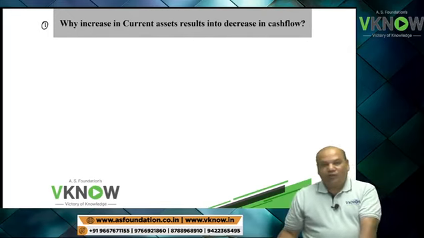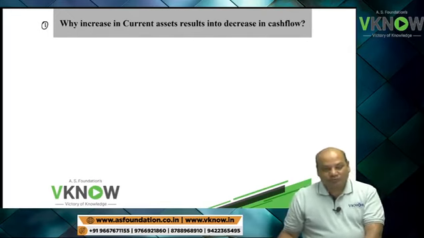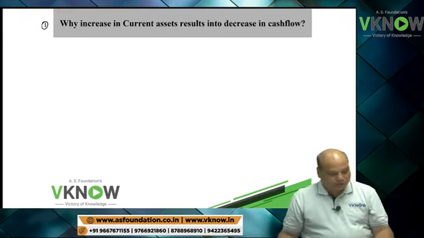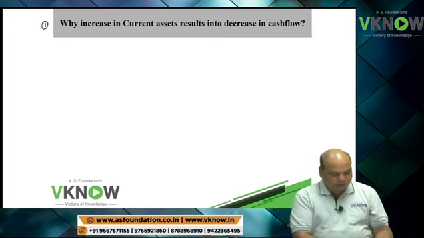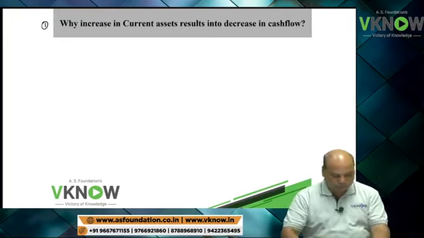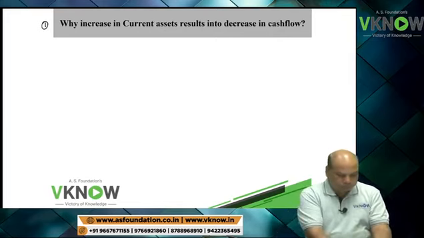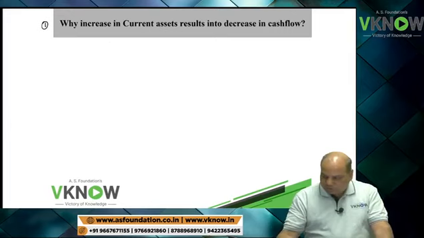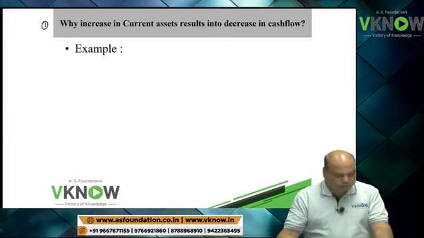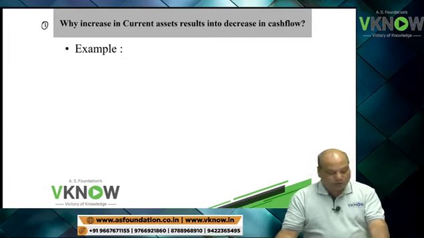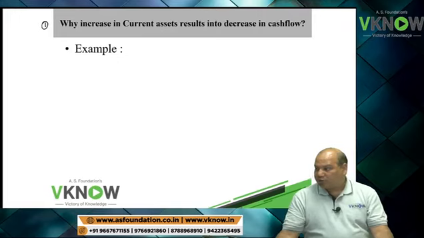Why does an increase in current asset result in a decrease in cash flow?